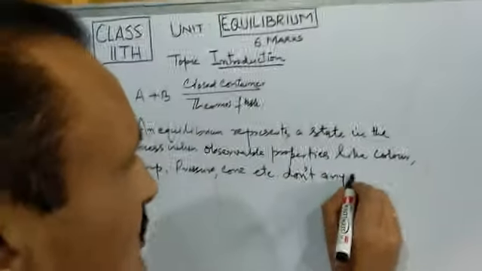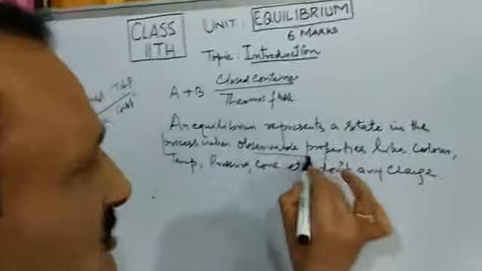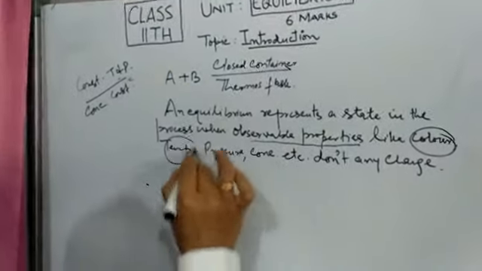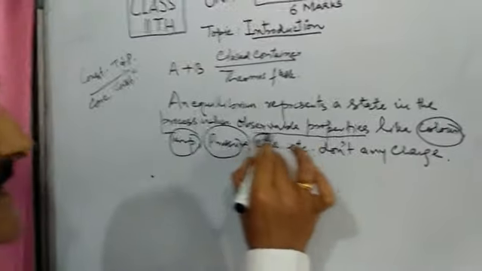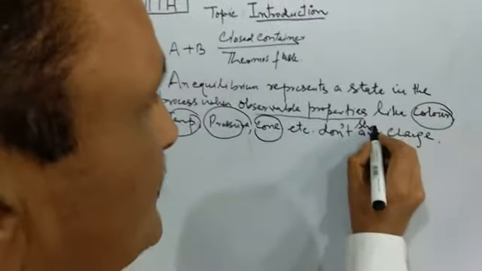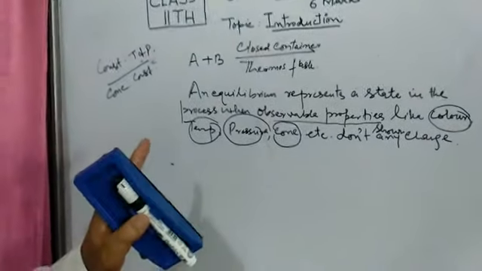When during a process these observable properties like color, temperature, pressure, concentration and others do not show any change, then that state is known as the equilibrium state. We say that this is the state of equilibrium.